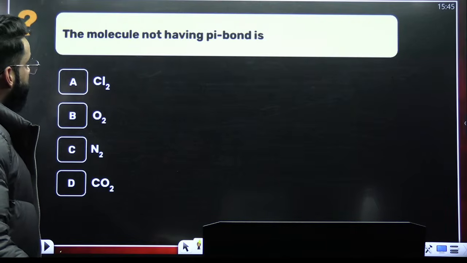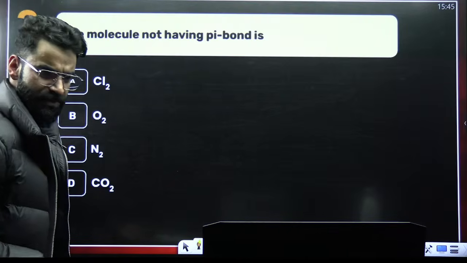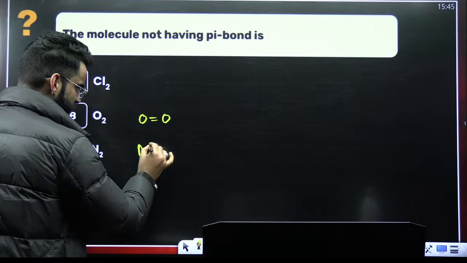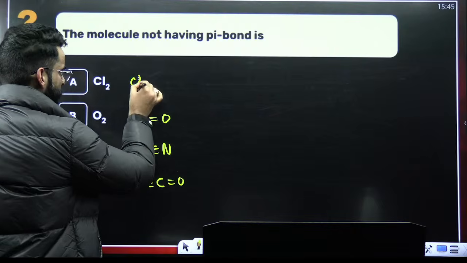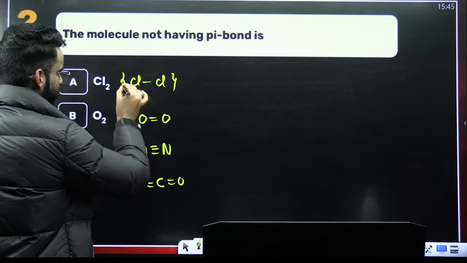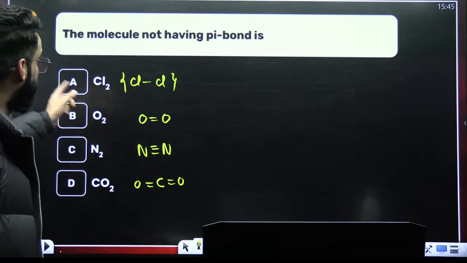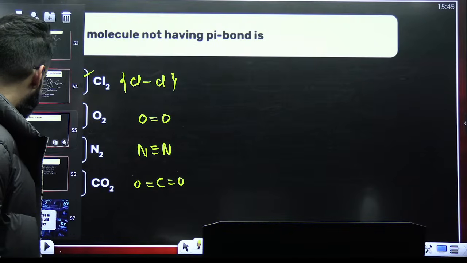Tell me, the molecule not having the pi bond. See, I believe you already know the structures of all of these. If you talk about O2, there's a double bond between two oxygen atoms. N2, there's a triple bond, right? Carbon dioxide, this is O double bond C double bond O. Cl2 molecule is the only molecule where there is no pi bond, right? It's a single bond. So I was supposed to check the molecule not having pi bond, so it's going to be Cl2.